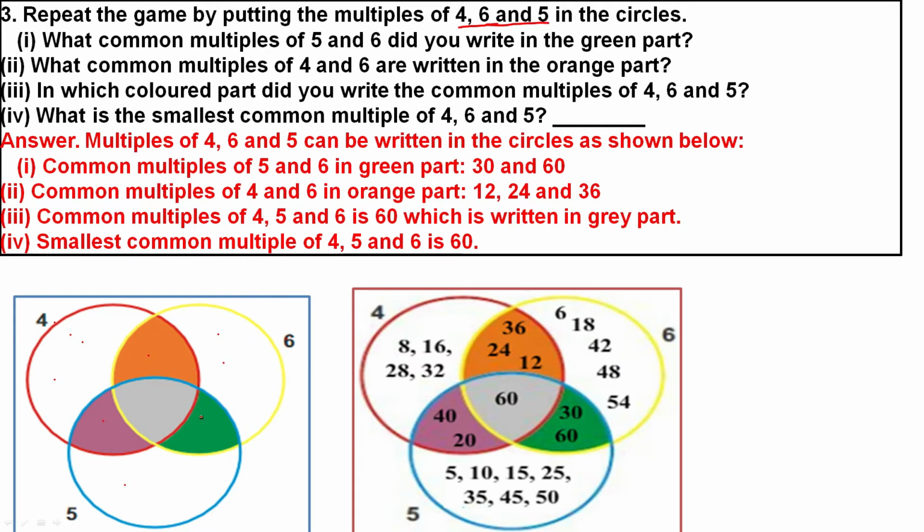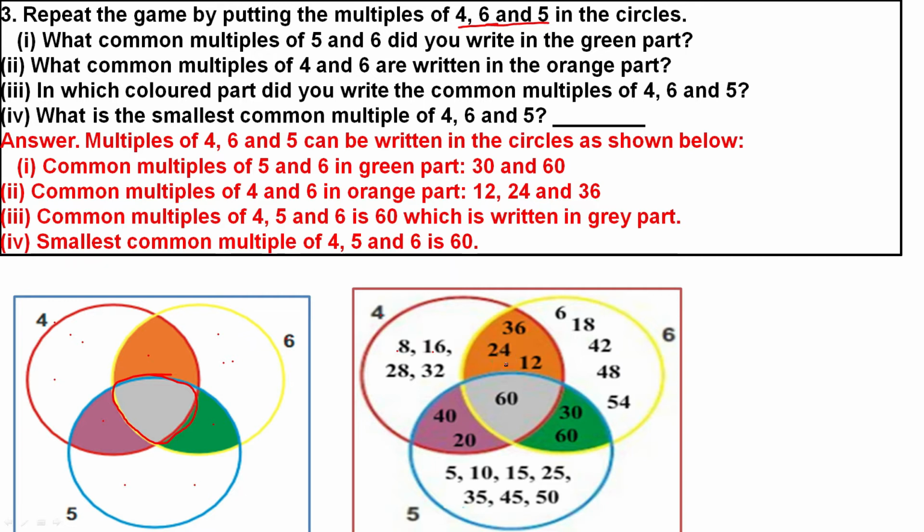If anything is common to yellow and blue, you have to write it there. If a number is common for all three, 4, 6 and 5, then you have to write it in the middle. Now you can see multiples of 4 I have written: 8, 16, then